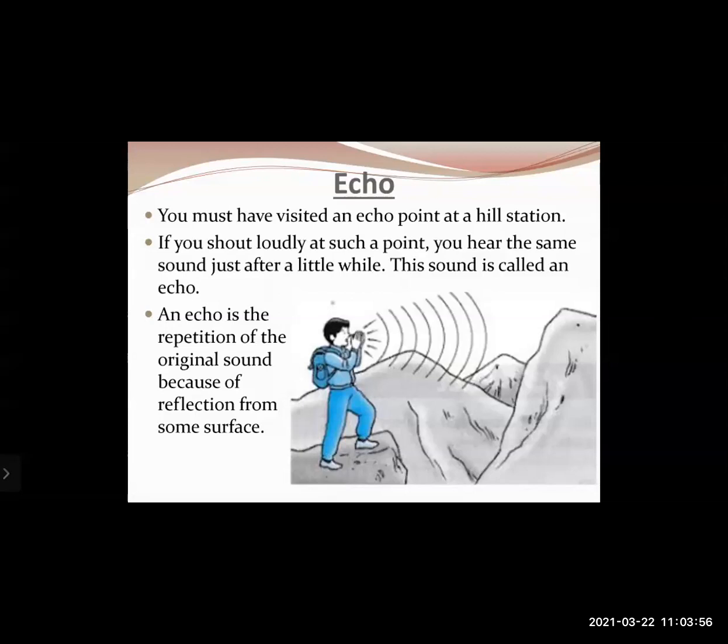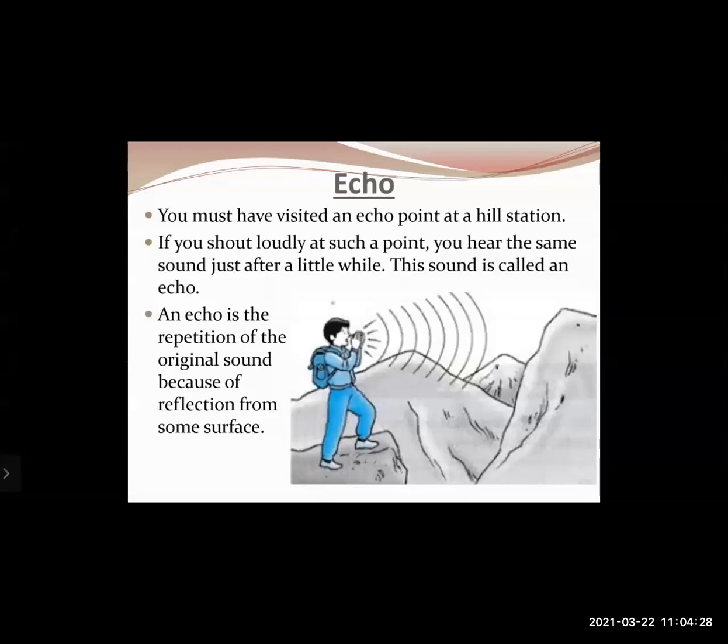Okay, so how does an echo form? An echo is a repetition of the original sound because of reflection from some surface. That means when you shout out loudly, the sound waves, as you're shouting, travel away from you, right? Then when they strike a surface which is quite far away, the sound gets reflected, maybe from a mountain on the other side, and then after reflection the sound waves travel back to you, which reaches your ear. Okay, and that is what you listen to as an echo.